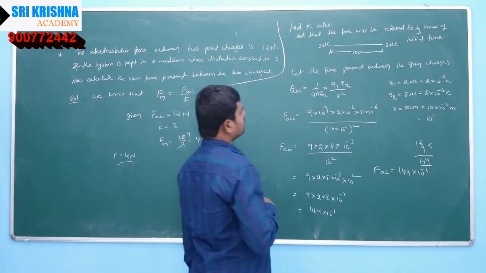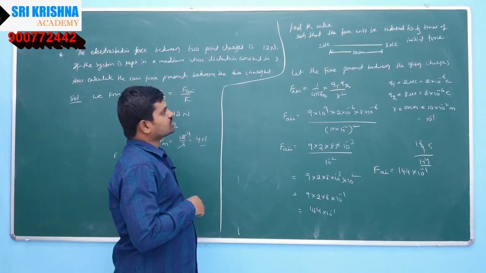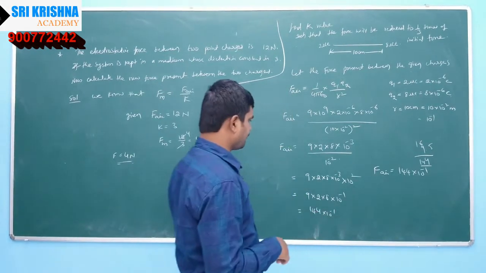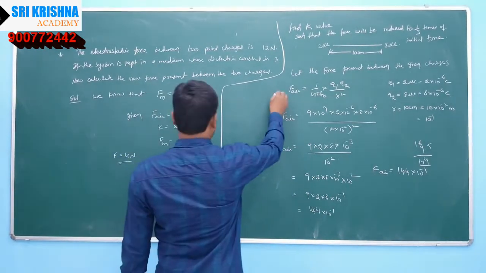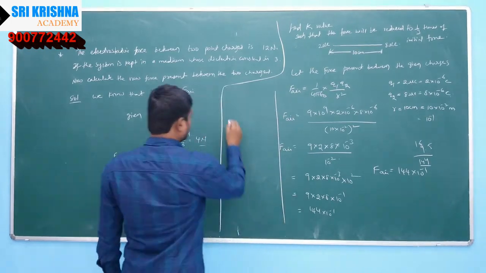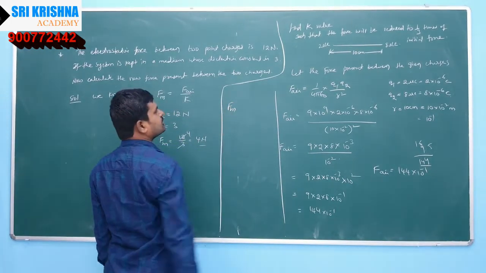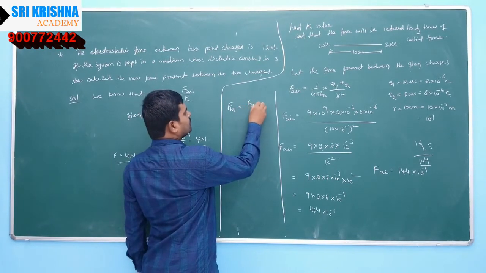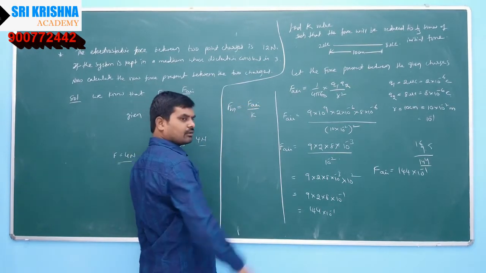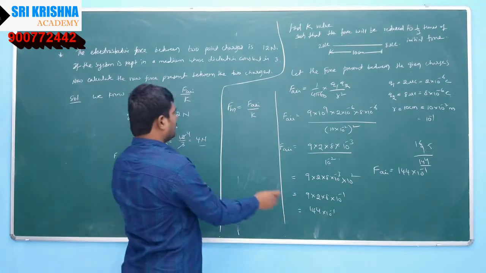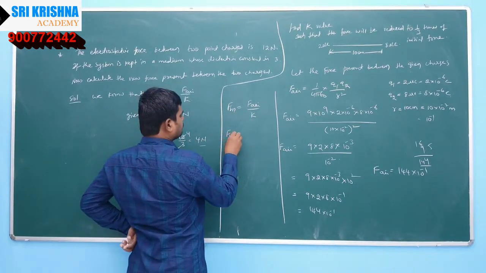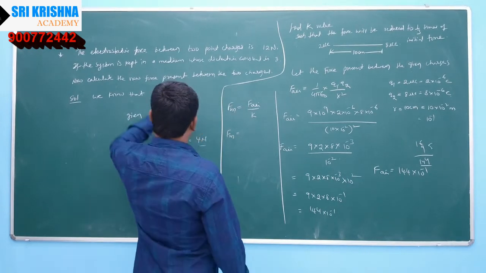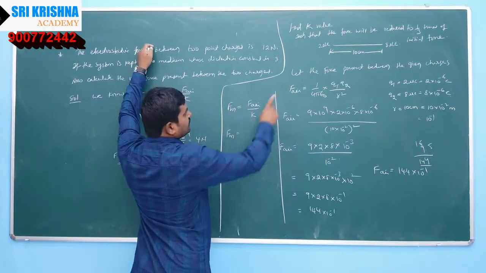So what is our question actually? Find the K value such that the force will be reduced to 1 by 3 times. So now, F, the force present between the two charged particles in a medium, is equal to F air divided by K. So what is given actually?